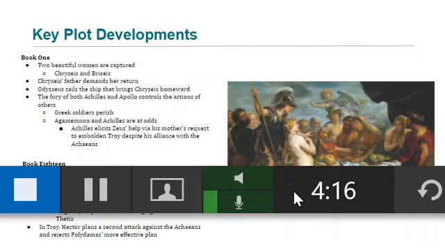Ekphrasis is employed as Achilles' new shield is forged by Hephaestus at the urging of Achilles' mother Thetis. In Troy, Hector plans a second attack against the Achaeans and rejects Polydamas' more effective plan.